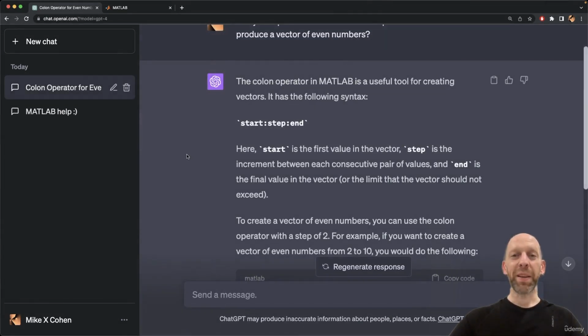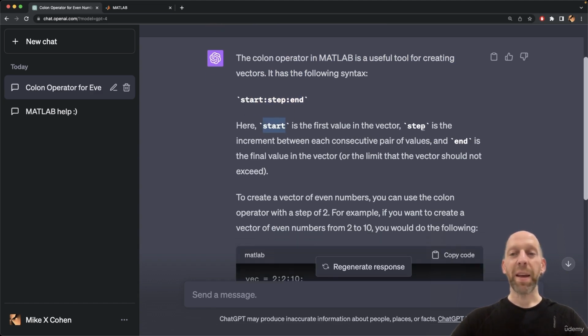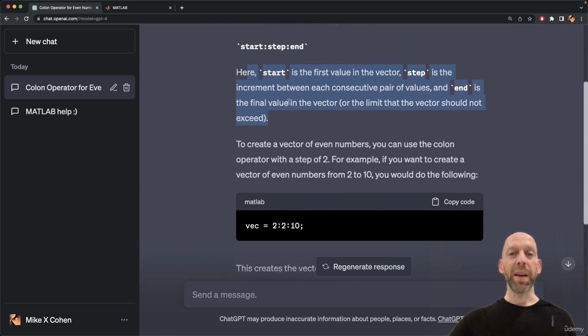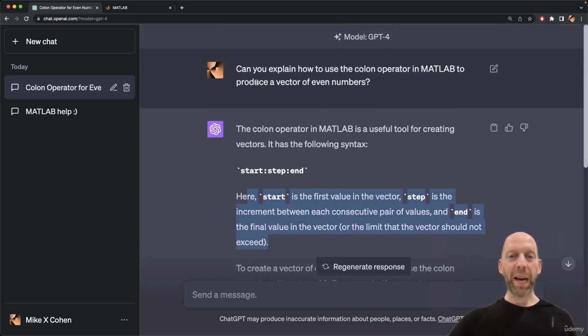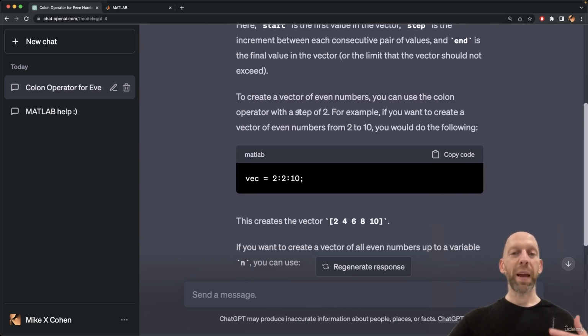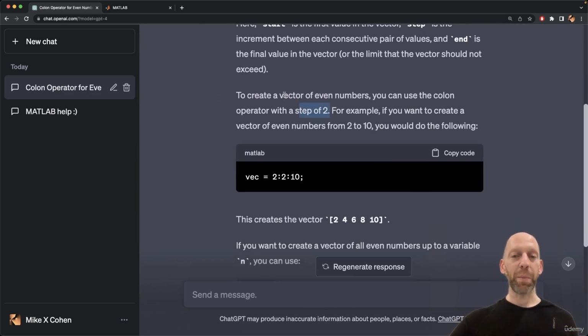So ChatGPT gives a really great reply. It's telling us that the colon operator is useful for creating vectors. It gives us the general framework, and then it interprets each of these points. So it's saying start and step and end. It's defining what these mean. So this is a general explanation, which has nothing to do with the specific sub-question that I asked it for. And then it gets to that question of creating a vector of even numbers.